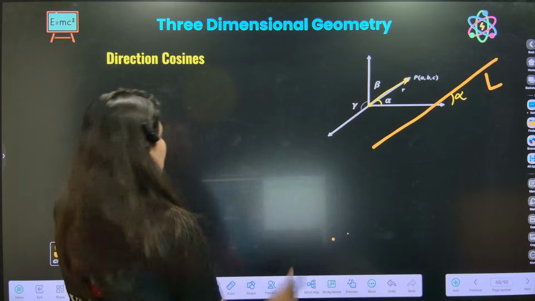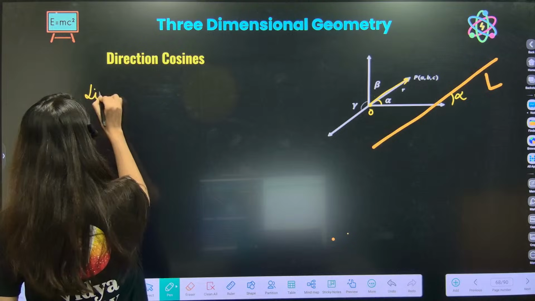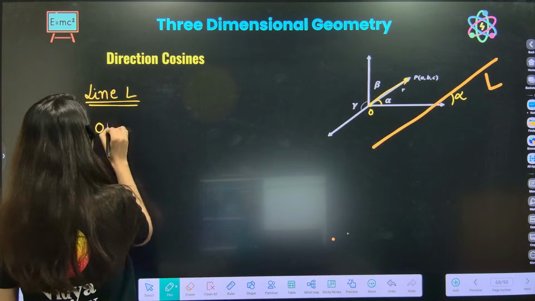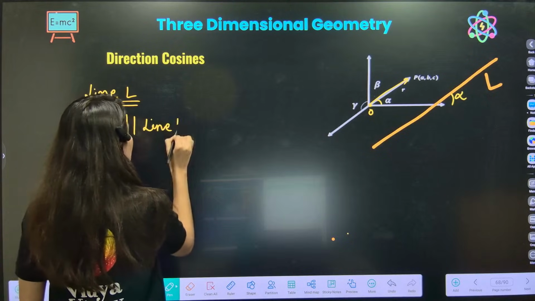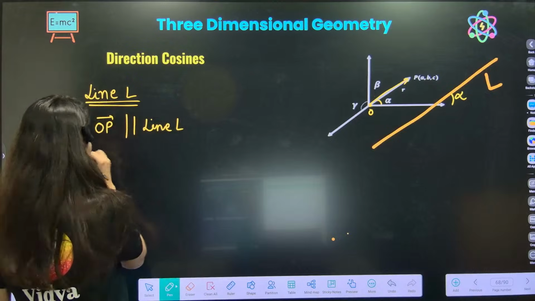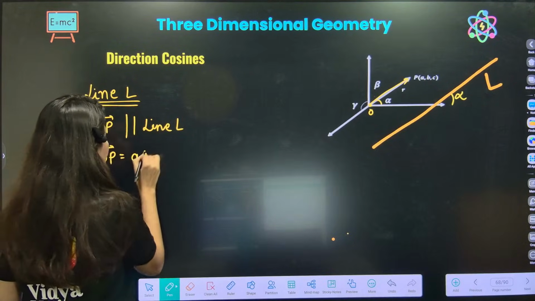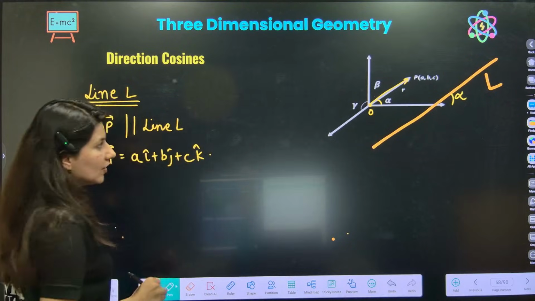First of all, let's understand a couple of things, that we have a line L. OP vector is parallel to line L. And OP vector I can write as A i cap plus B j cap plus C k cap.